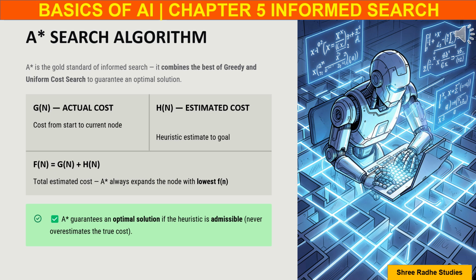The formula is f(n) = g(n) + h(n). During execution, A-star always selects the node with the smallest f value. If the heuristic is admissible, meaning it never overestimates the true cost, A-star guarantees an optimal solution. This is why A-star is widely used in GPS systems, robotics, and modern AI applications.